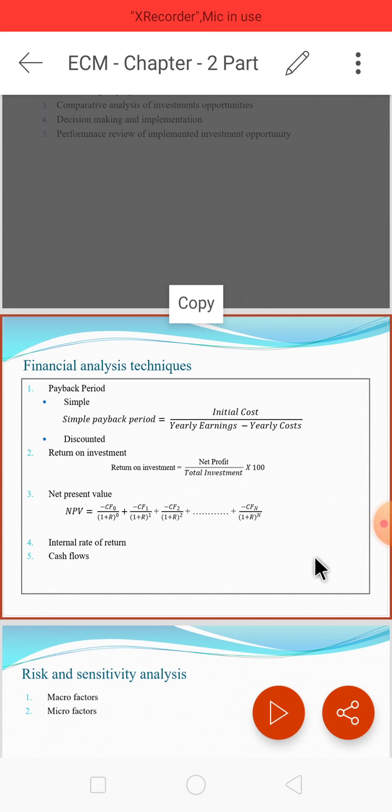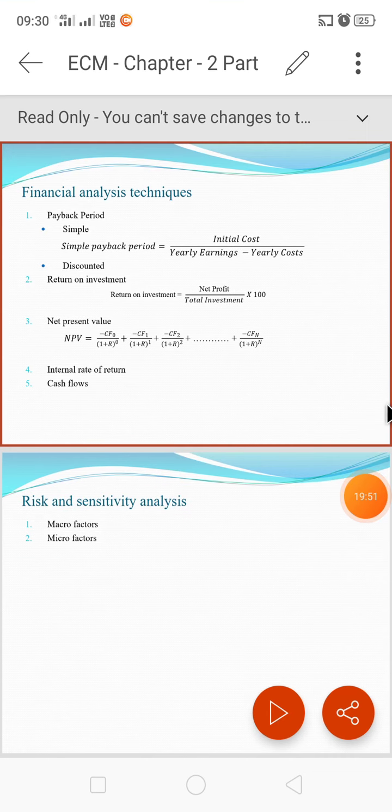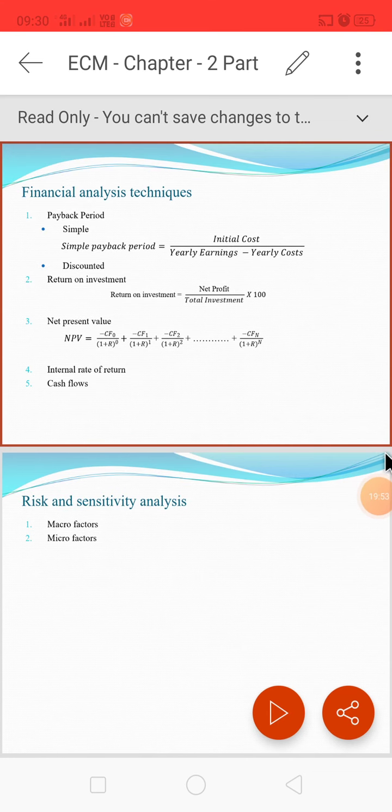So the next technique is internal rate of return, that is called IRR. So what is the internal rate of return of a project? It is the discount rate which makes its NPV equal to zero. So at what discount rate will the NPV be zero? It's not positive, not negative.